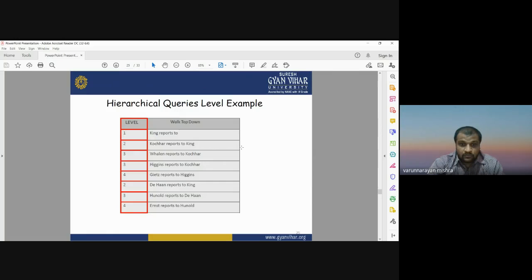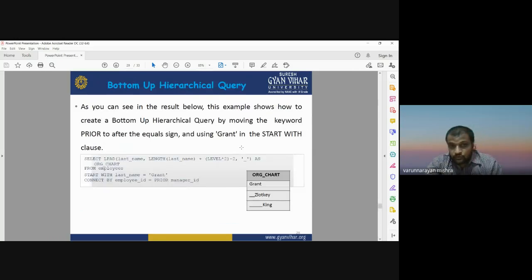Now you can also run a bottom to top query. In that case we first see the person working at the lower post in the company, then we go to the upper position. Here you can see King is shown last in the table, but in the previous table King was at the first place. So that was top to bottom. Now this is a bottom to up query.